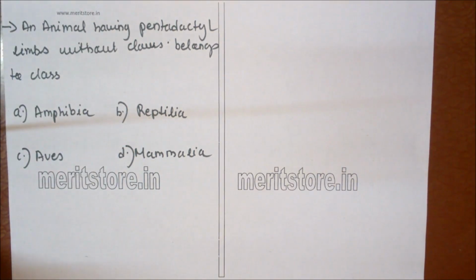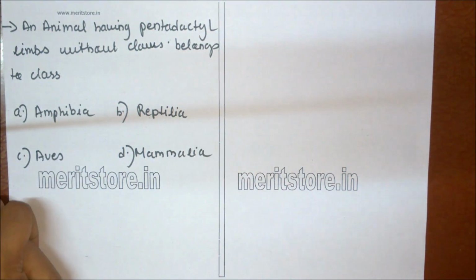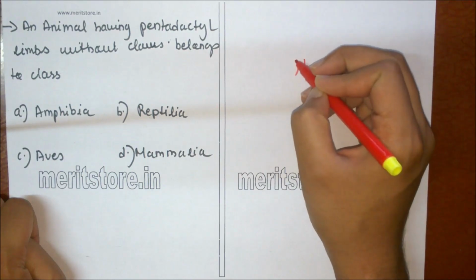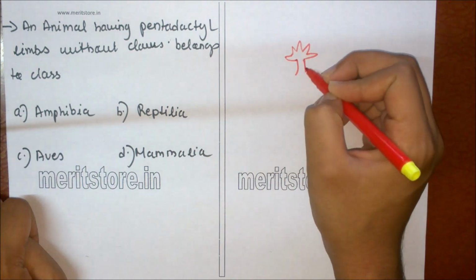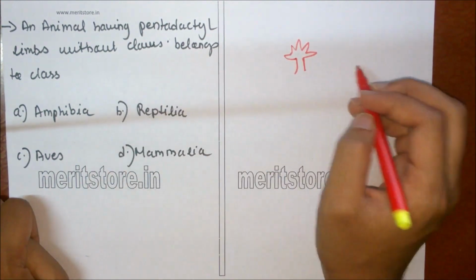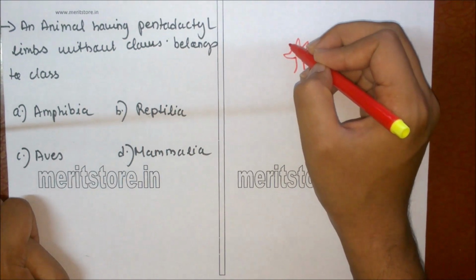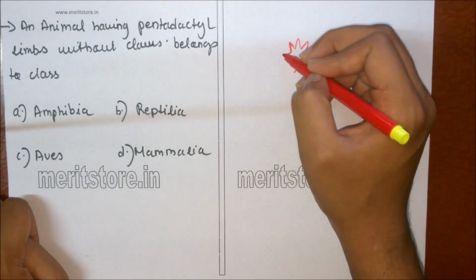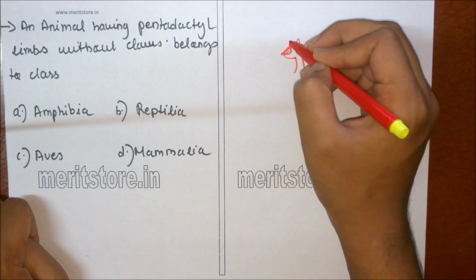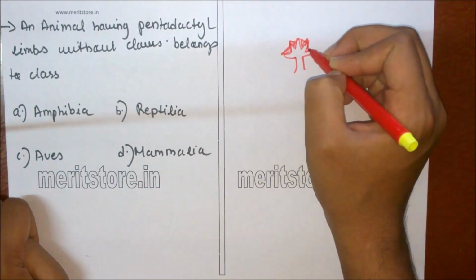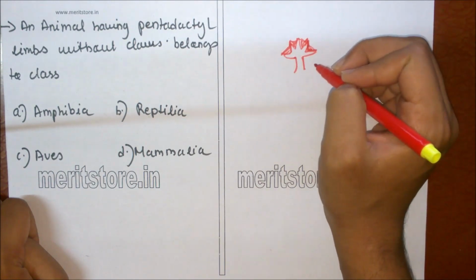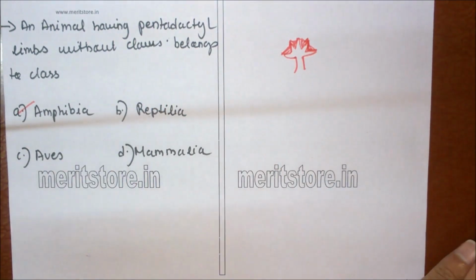An animal having pentadactyl limb without claws belongs to class A. Amphibia, B. Reptilia, C. Aves, D. Mammalia. Pentadactyl limbs are limbs having 5 fingers. This belongs to class Amphibia. As you can see in frogs, there are 5 fingers, but they do not have claws, and the fingers are webbed in between, which helps them in swimming as they live on land as well as in water. So option A is the correct answer.